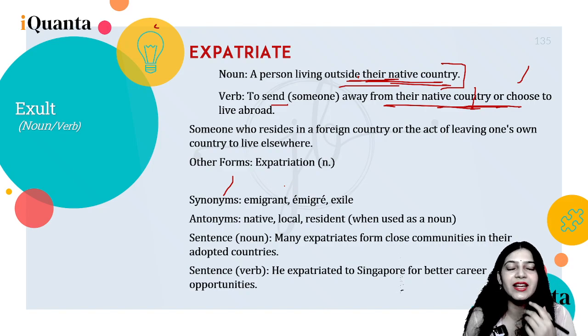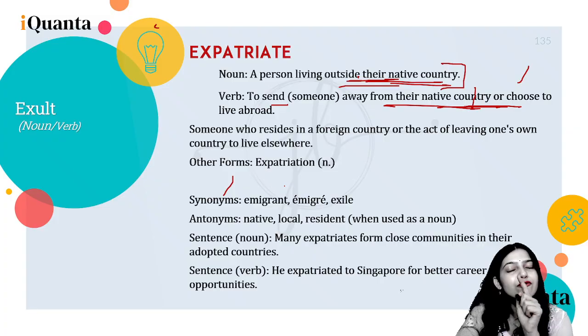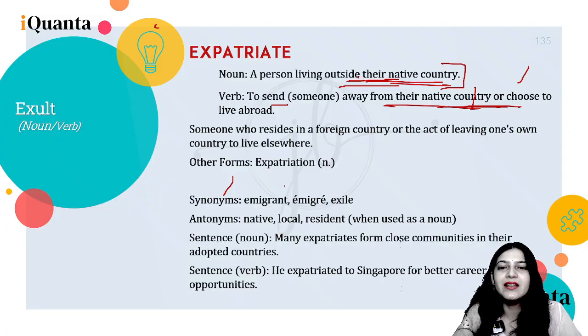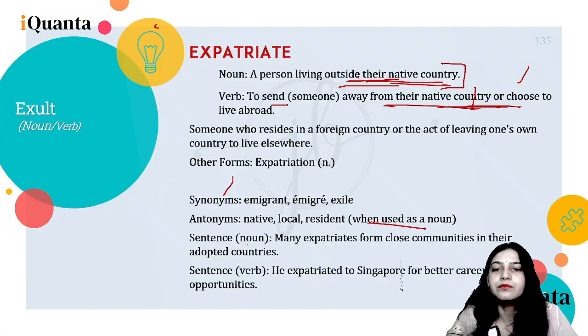So knowing the root words is actually very important. It's something magical, I feel, right? Even if you haven't seen the word, you can still figure out what it is. Immigrant, emigre, exile are the synonyms. Native, local, resident can be used as the antonyms, and as nouns.